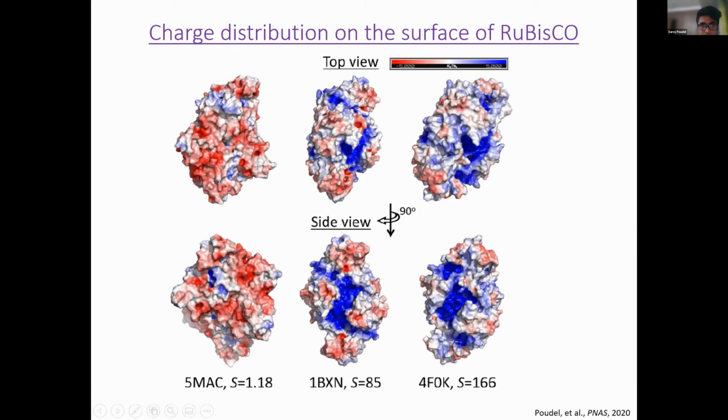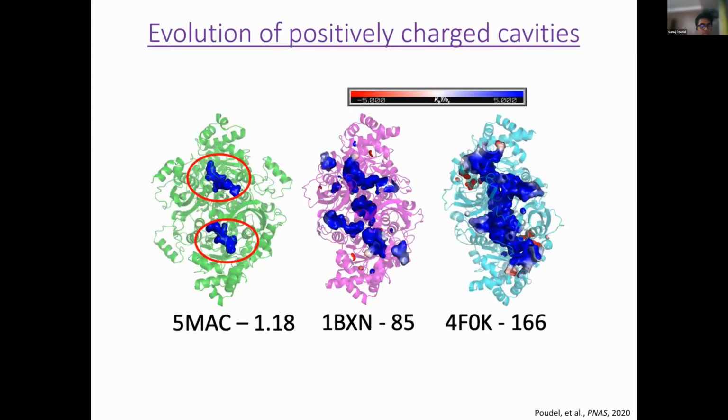Well, I wish I had shown the active site in here. But if you go to 4F0K, that tunnel is more developed, right? So it looks like these tunnels, as they go from the lowest specificity Rubisco to the highest specificity Rubisco, are selecting for these positive residues to make this tunnel that can connect to the active site. Taking a closer look at this enzyme and removing all the neutral and negatively charged residues, we focus only on this positive tunnel.